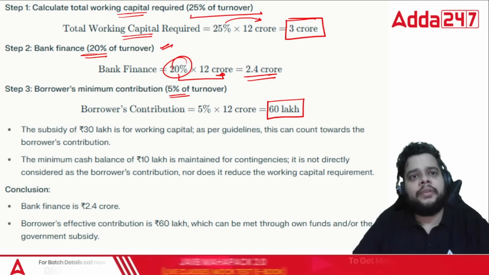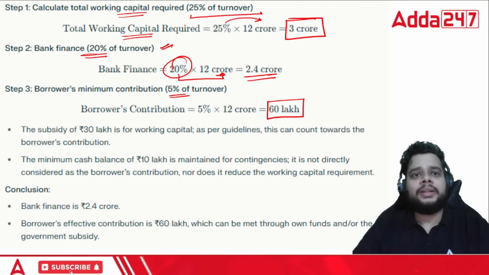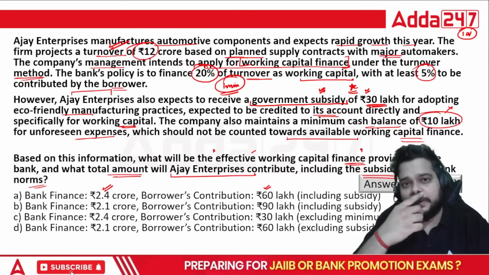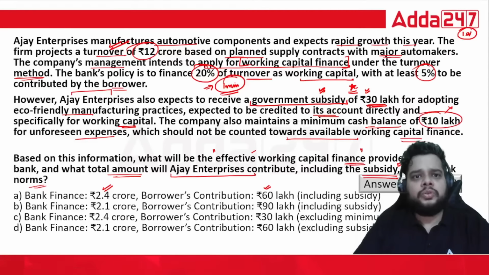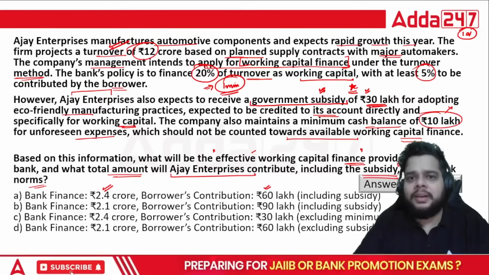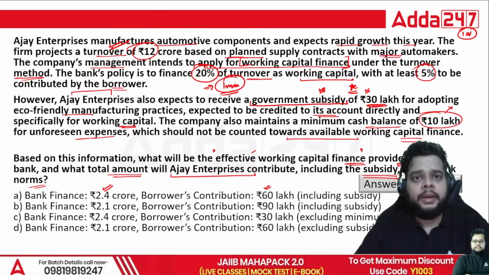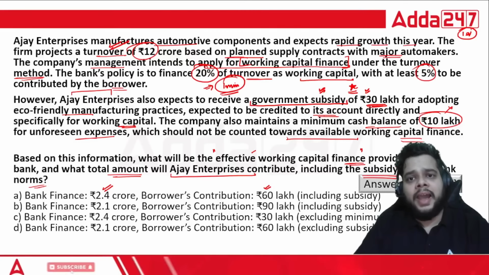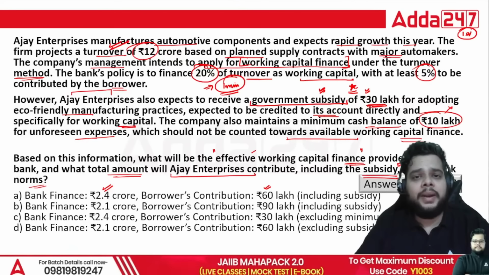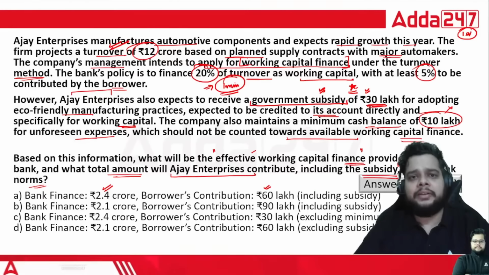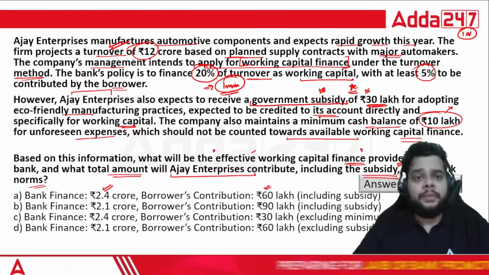Not just say that it is a very tricky question, very difficult one. But why does it become difficult to answer? Because of the statements, right? That's why I told you to answer in 1 minute. That is the thing which you should keep in your mind. The bigger the question, the easier it is. Everything is given in the question itself. You need not calculate anything. When there are short questions, you will have to calculate certain things and then apply the formula and arrive at the answer. When there are bigger statements, have faith in your practice and try that question. Chances are really high that 80-90% of the time you will solve it within 1 minute. Okay.